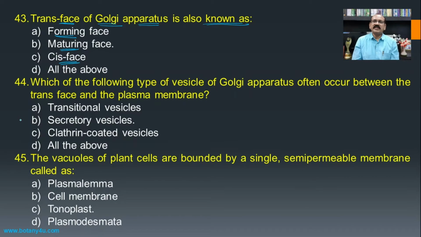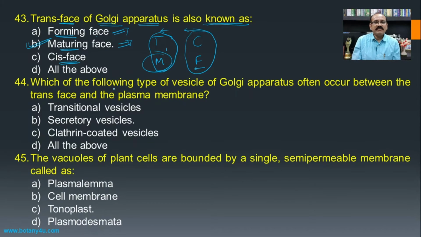You have to remember that C comes first and then T, and in the same manner F comes first and then M. So the trans phase of the Golgi apparatus is known as the maturing phase, and the cis phase is also known as the forming phase.